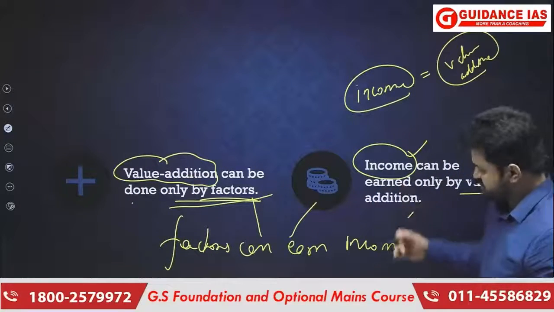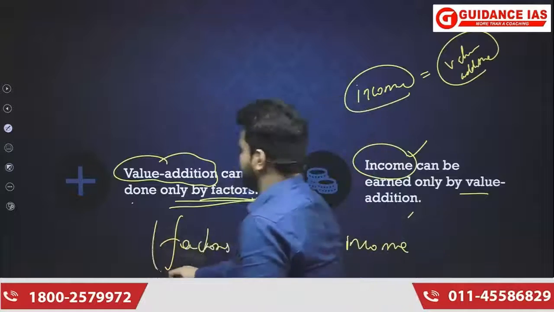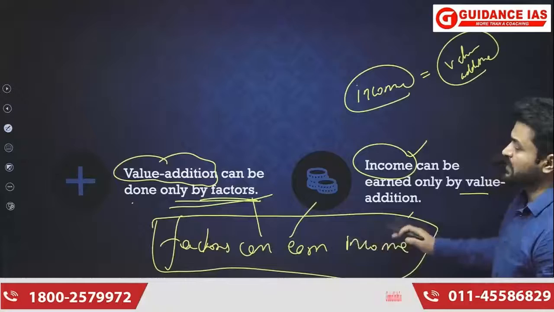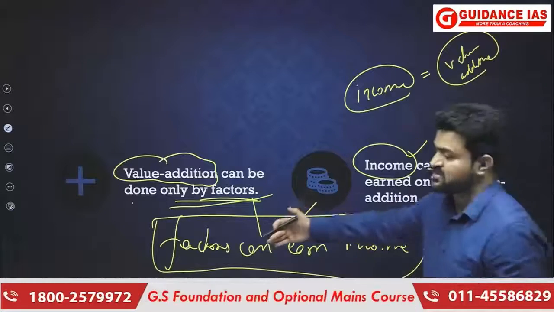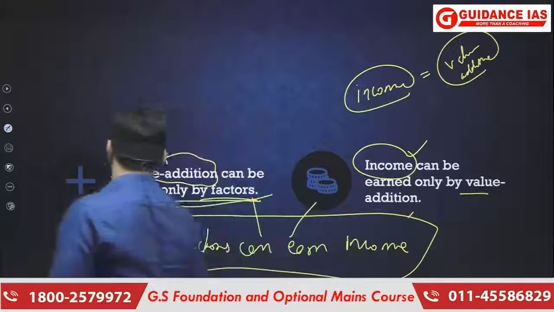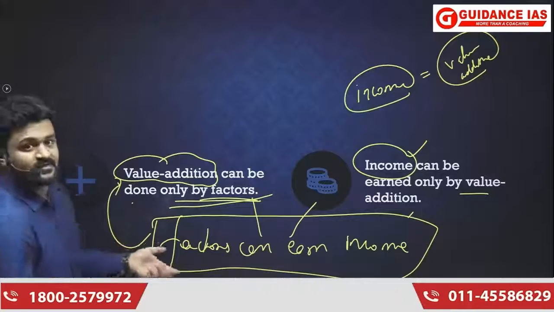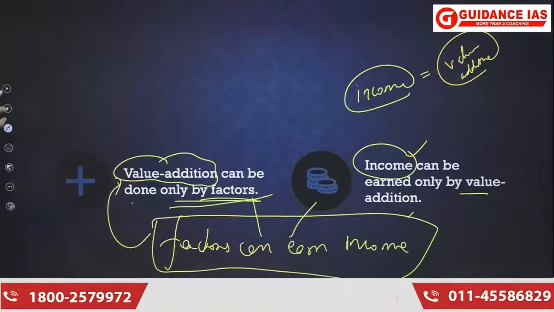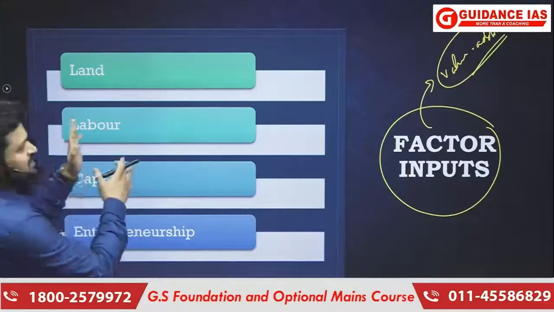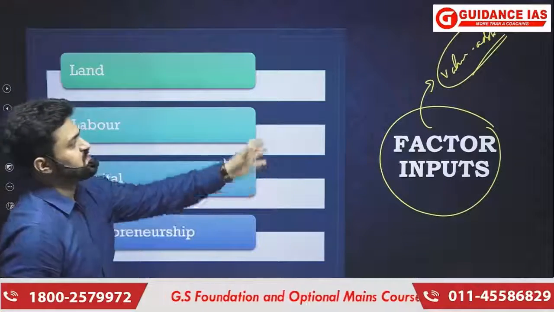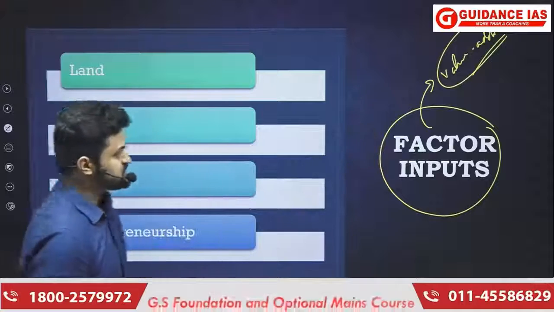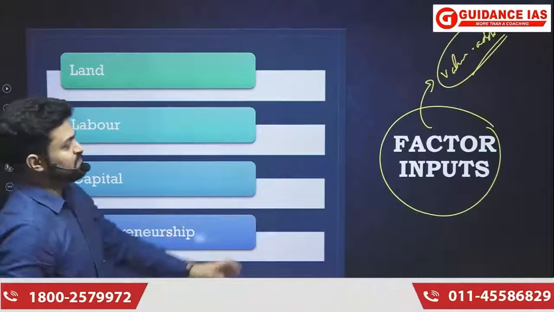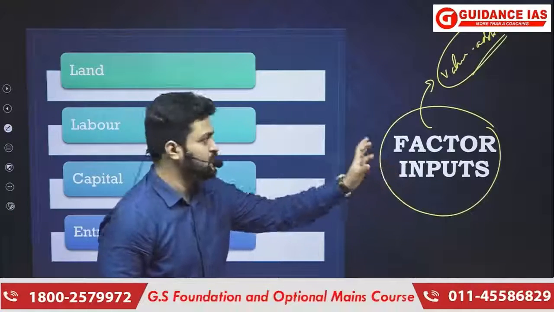Then it can be concluded that factors alone can earn income. Why? Because factors alone can do value addition and income can be earned only by value addition. So these are called factor inputs because they can do value addition, and only through value addition can income be generated, and that is why only factors can earn income.